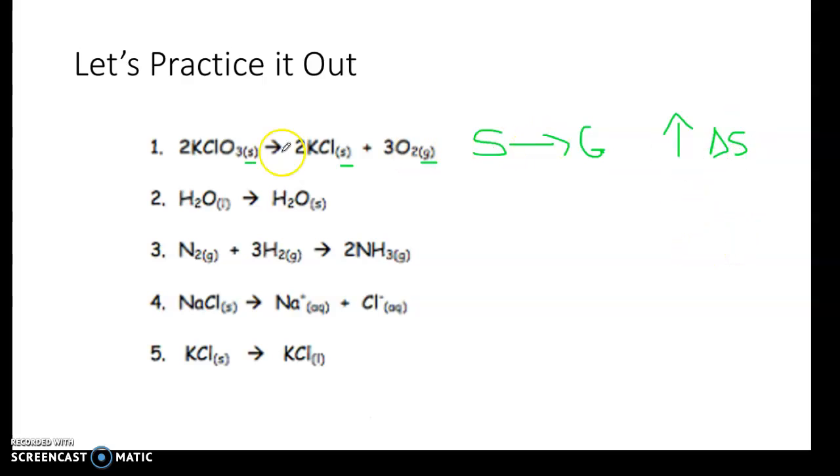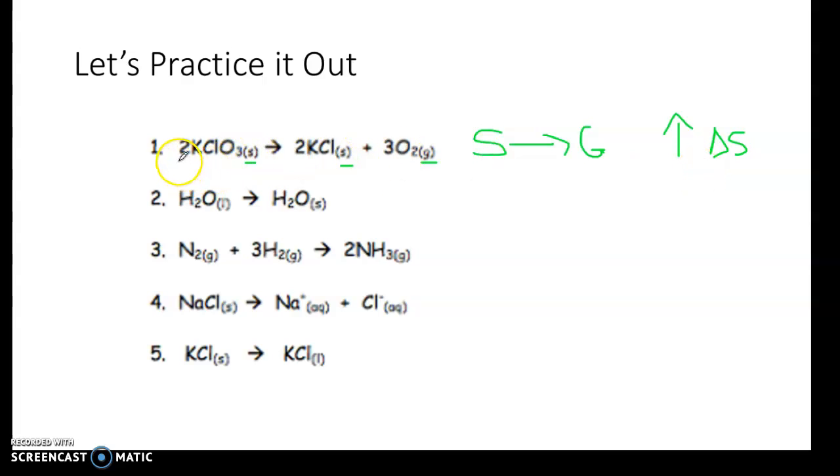All right. Then we look over here. Let's look at it one more time. We have this KClO3, which is a big molecule, right? And then when we go to the product side, we see that it broke up into KCl and O2. So that means we're breaking up. When a bond is breaking, we have an increase in entropy. So that also verifies my answer over here, right?